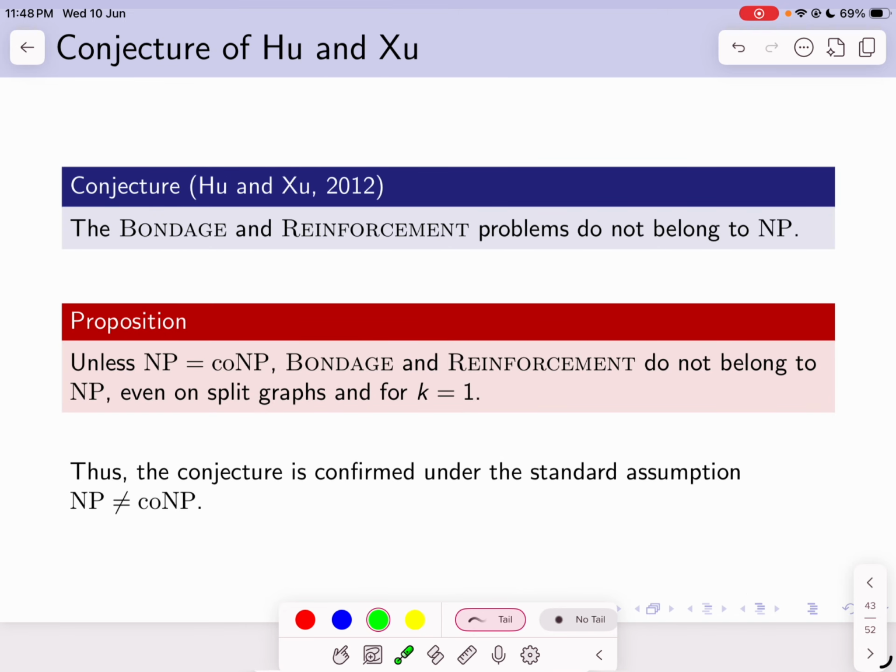So as a consequence of our result, we have proven that the bondage and reinforcement problems are both NP-hard and co-NP-hard. Since if the problem is co-NP-hard, and if the problem was in NP, then it would have immediately implied that NP equals co-NP. Thus assuming NP is not equal to co-NP, we have settled the conjecture of Wu and Su that these two problems do not belong to NP.